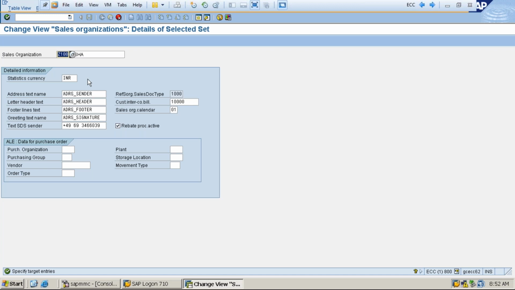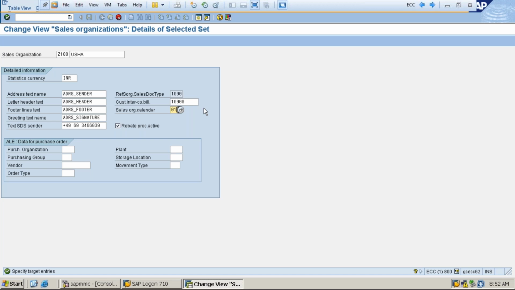Okay. So the next one is the very important field, sales organization calendar, which is 01. So this is a very important interview question. What are all the places that you are going to use a sales organization? And the sales organization మీకు ఎక్కడెక్కడ యూజ్ చేస్తారు, ఎన్ని ప్లేసెస్ లో అసైన్ చేస్తారు in terms of SD. Okay.